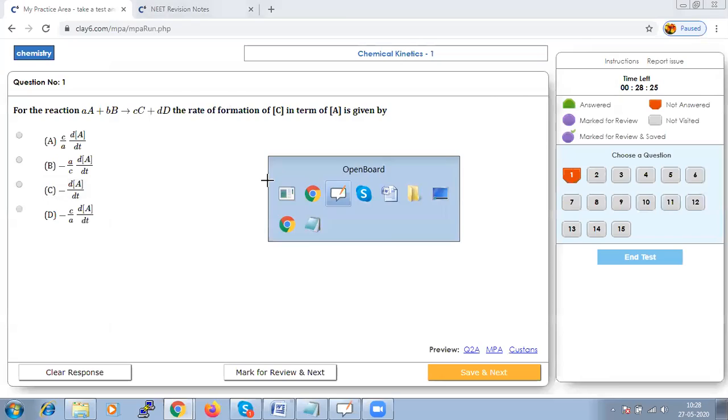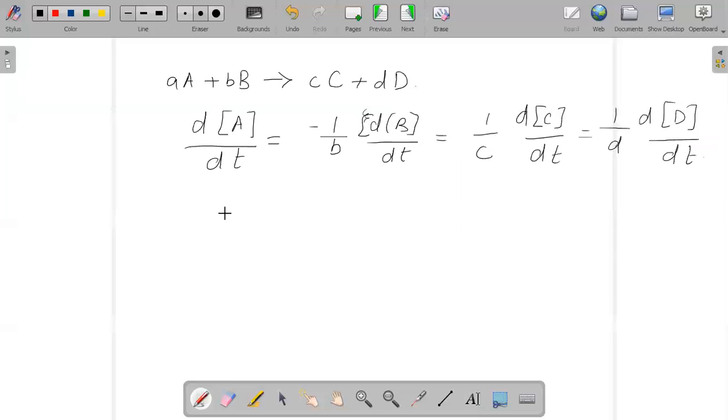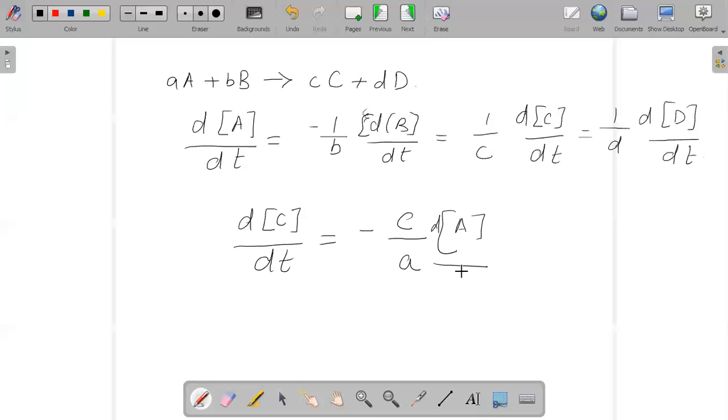So when we say the rate of C, that means it will become dC by dt, and in terms of A, you will have 1 by A. So I can express it as minus c by a into dA by dt.